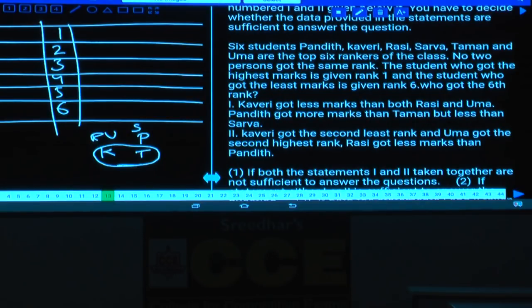Then coming to the second one, condition number 2: K got the second least marks and U got the second highest marks. K and U were fixed here.